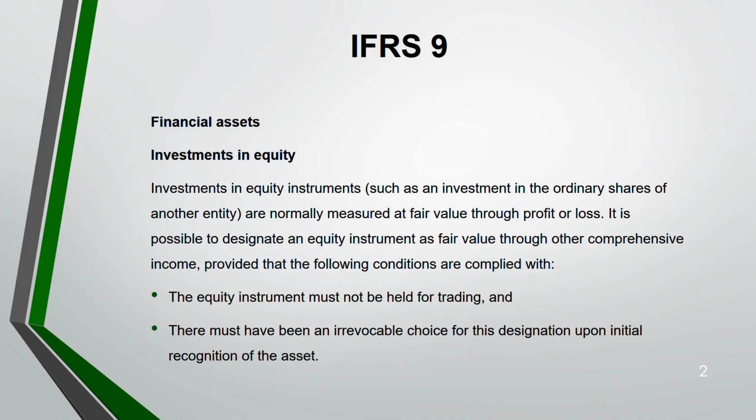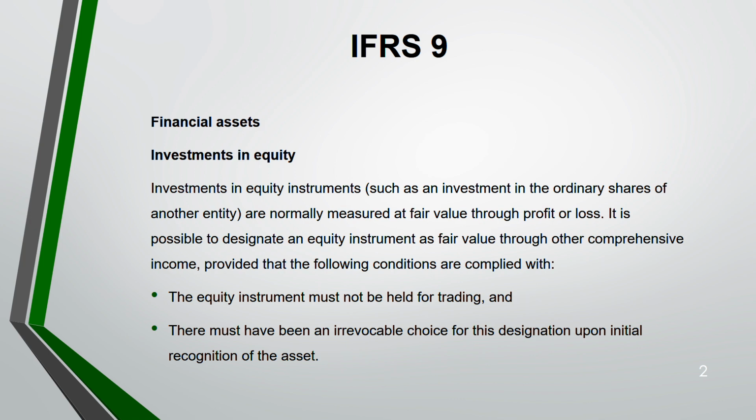Like non-current assets, we have various types of non-current asset. Property, plant, and equipment is one. Land is one. Then investment property is one. Then intangible asset is one. Same for financial assets also. We have various types. One is investment in equity, another is investment in debt. They will not ask you what the categories of investment in debt or investment in equity are. Generally, they have told the measurement rule.